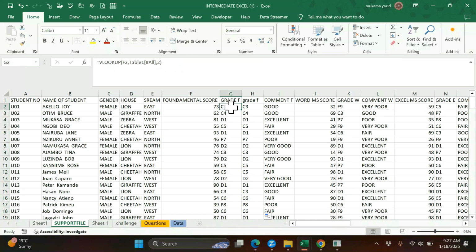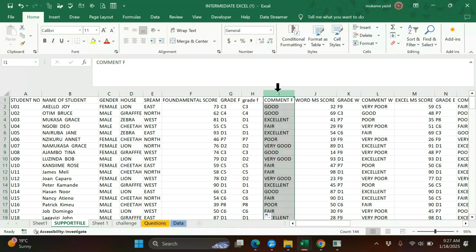So you can see, you can compare and see the same thing. So let us use ifs, then we see how we can go with that one.